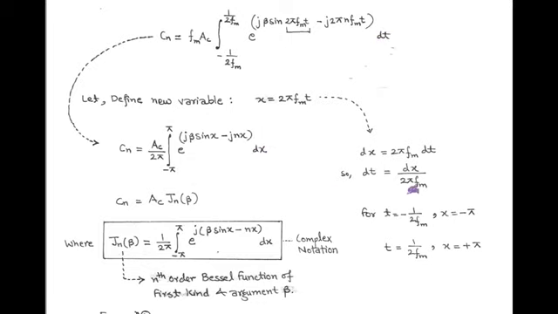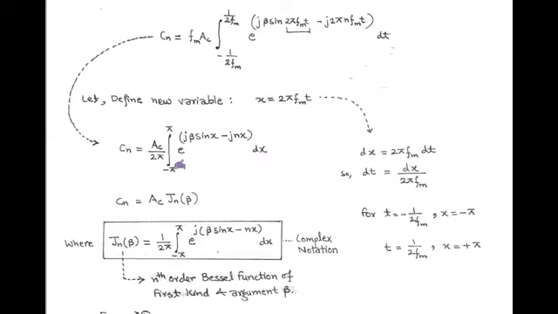So we can write the complex Fourier coefficients C suffix n equals A_C upon 2 pi integration minus pi to pi e to the power j beta sine x minus j n x into dx. Here the modulating frequency f suffix m is cancelled. So we can write the complex Fourier coefficient in terms of the new variable x.